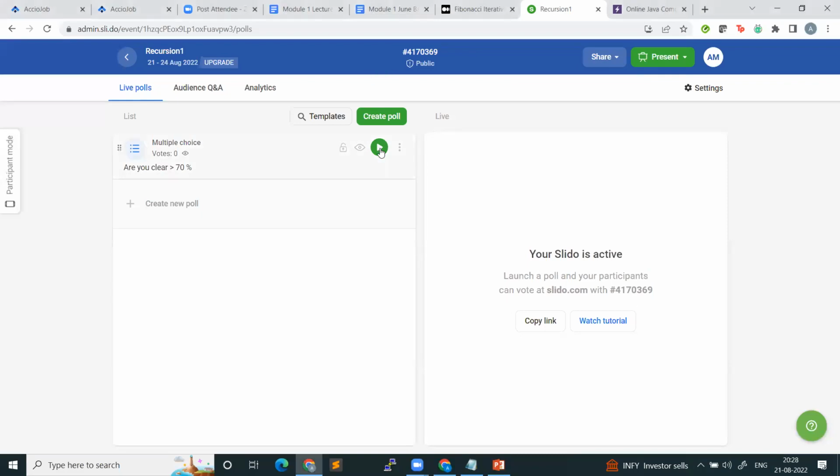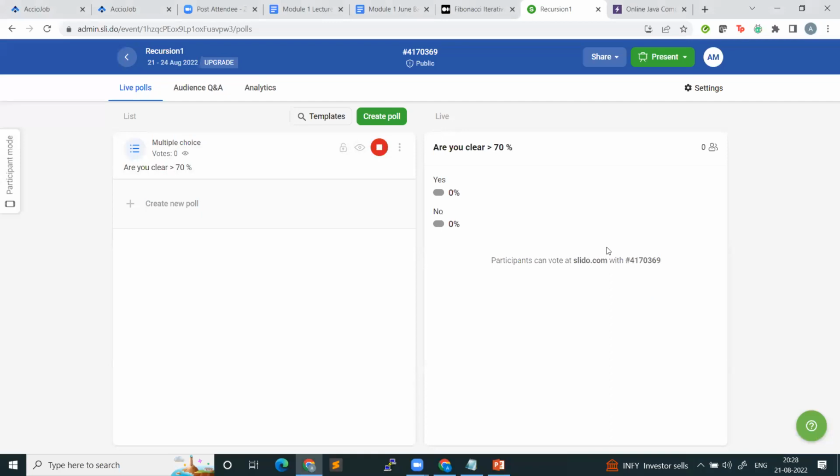So I'll just create this poll. Is everyone clear with the context creation? How the context is getting paused when a new function is created, right? What happens when you hit a return statement? The contexts are destroyed. Once the context is destroyed, where do you come back to, right? And the flow of execution of the functions. Is everyone clear with this? This is very important, right? This will help you understand recursion in a much better manner.